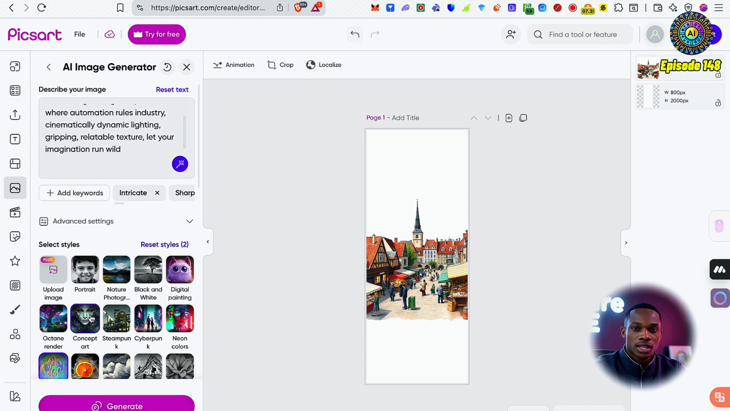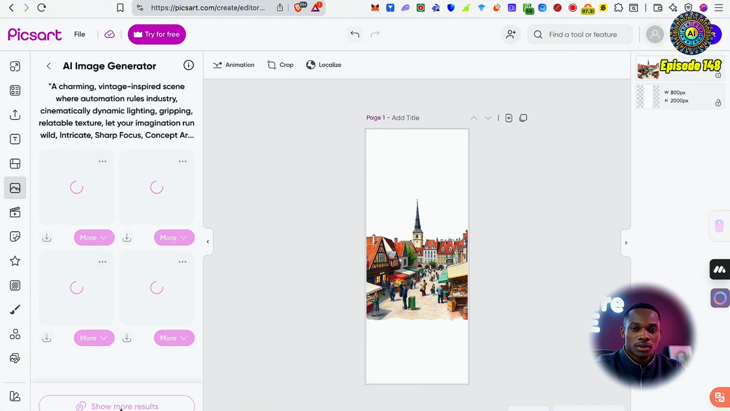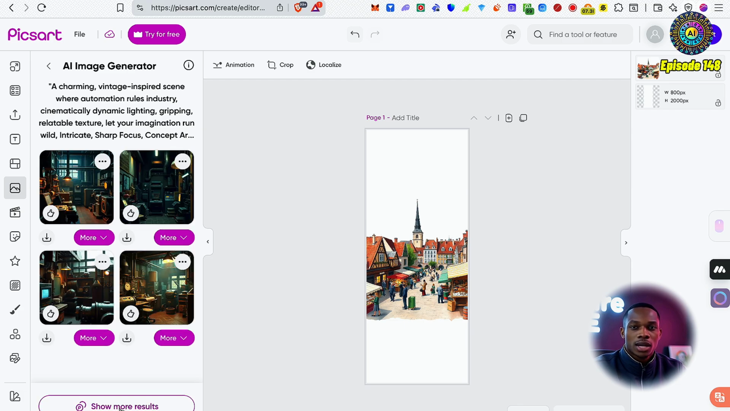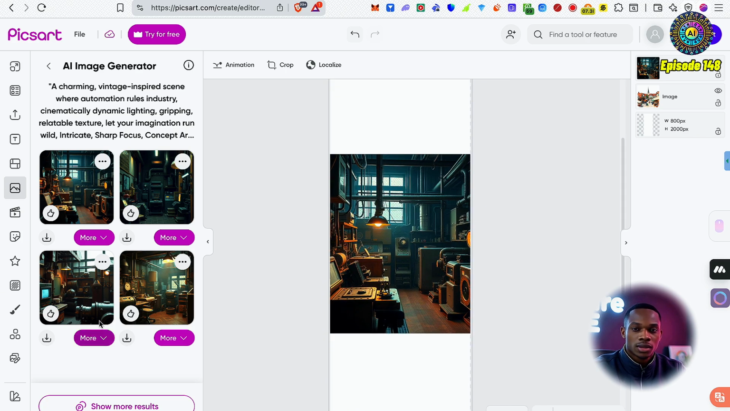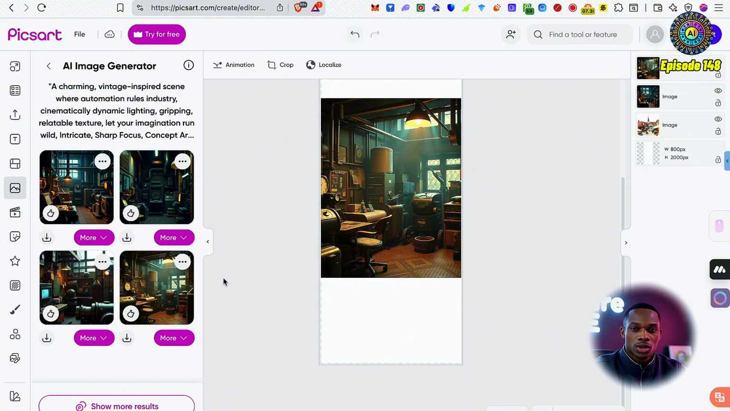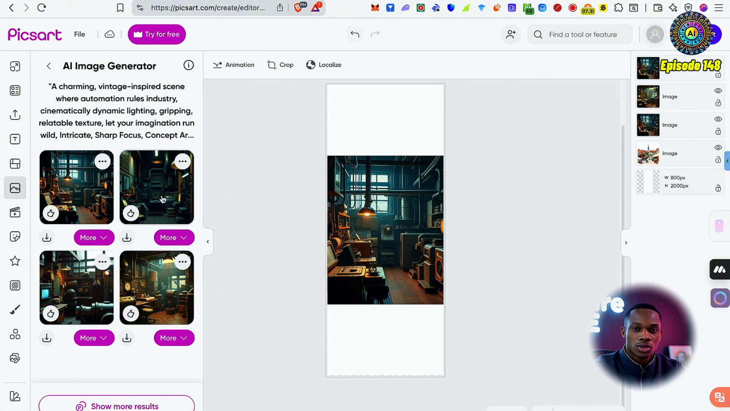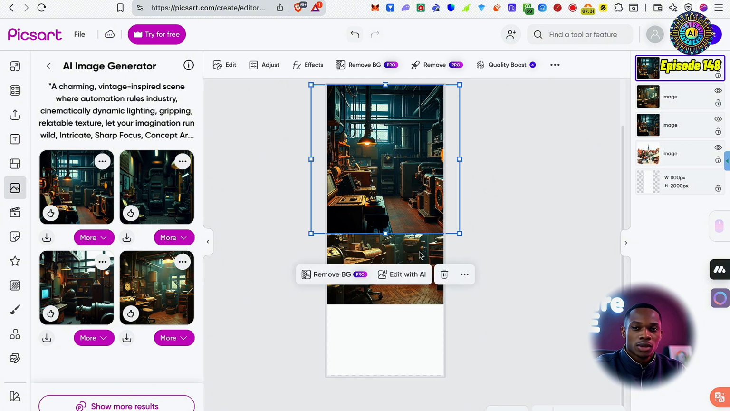Let's see what we get here. Still got it on concept art. So yeah, let's see what this is going to be like. I think the vintage inspired scene may contradict with the sort of futuristic vibe. Let's see. Okay, interesting. Yeah, this is looking pretty cool. I think you could definitely use some of these as part of the infographic.